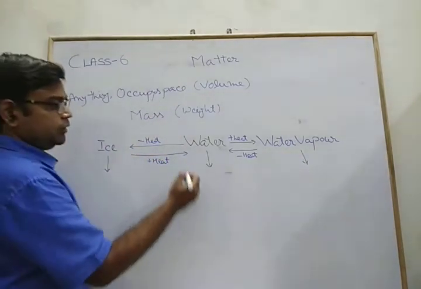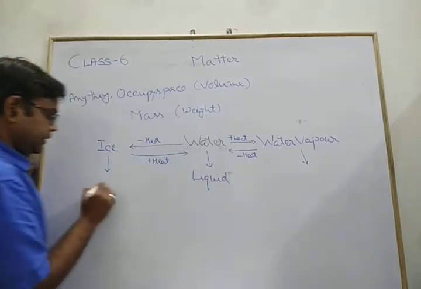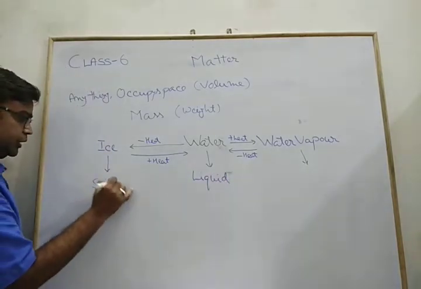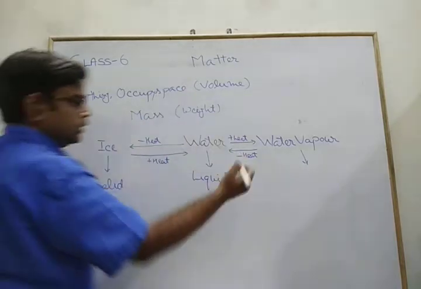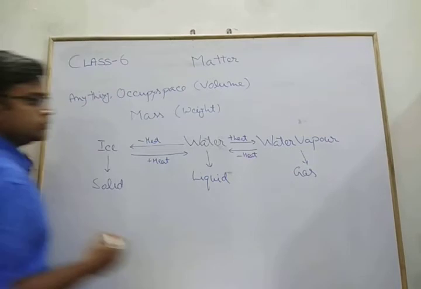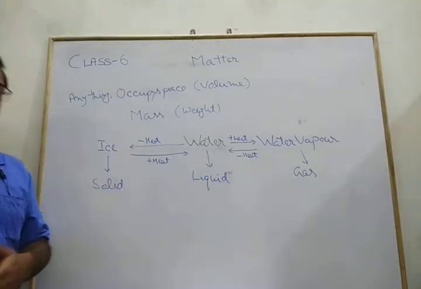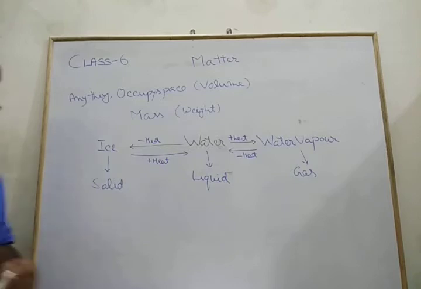So in case of water, water is the liquid part, ice is the solid part of water, and water vapor is the gaseous part of water. So this is the conversion, these are the three states of matter.